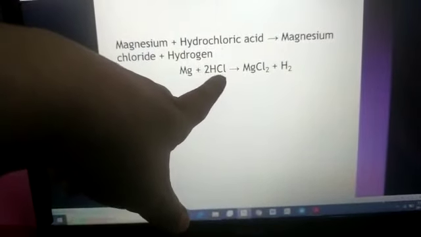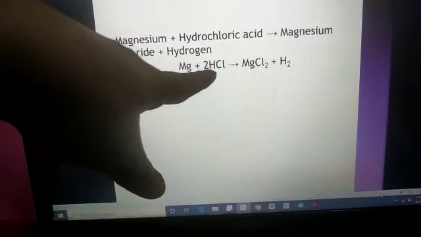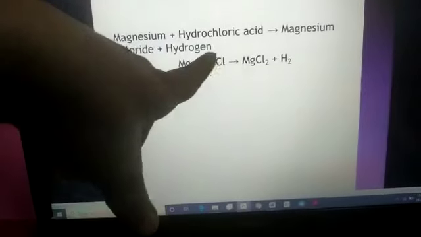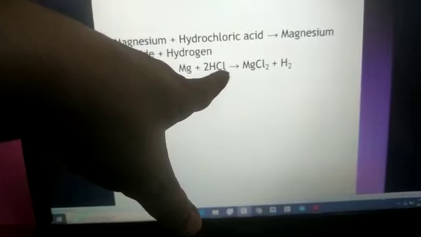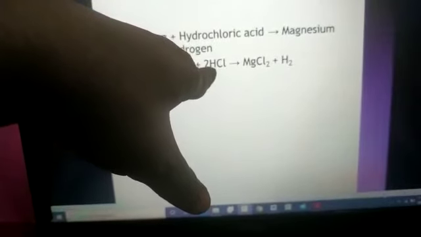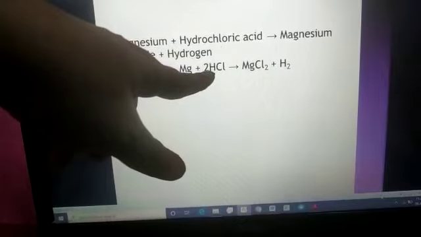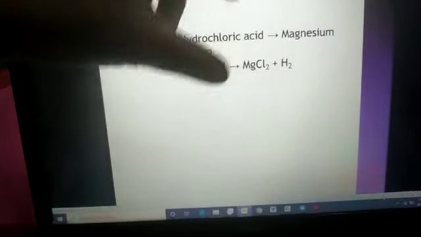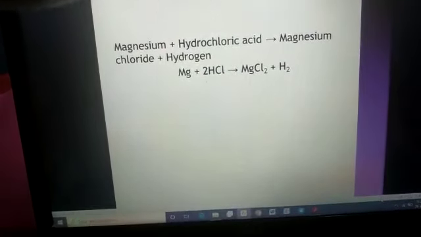See, in this case chlorine is there. Chlorine needs 1 electron to complete its outermost shell, and hydrogen has 1 electron only. So here hydrogen is sharing the electron with chlorine. Thus they both are satisfying each other. Hydrogen is taking 1 electron from chlorine to complete its outermost shell, although it is not taking completely, it is just sharing. And chlorine is also sharing one electron of hydrogen, and in this way hydrogen chloride, hydrochloric acid, is complete. And here magnesium is having 2 electrons to give.